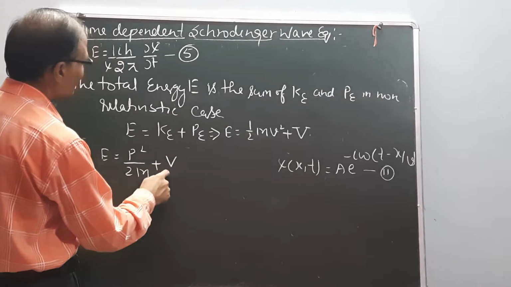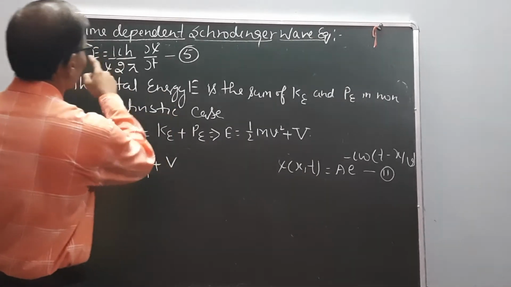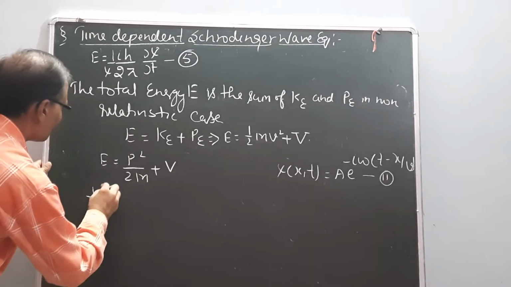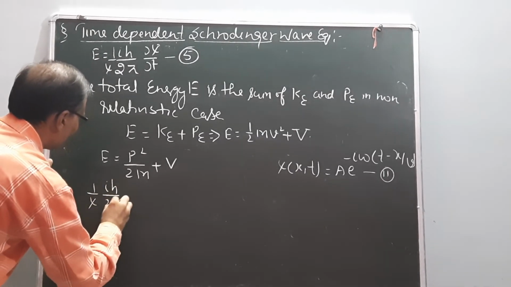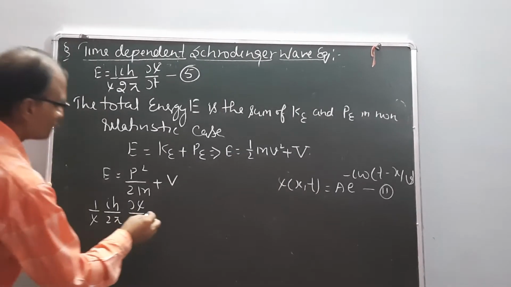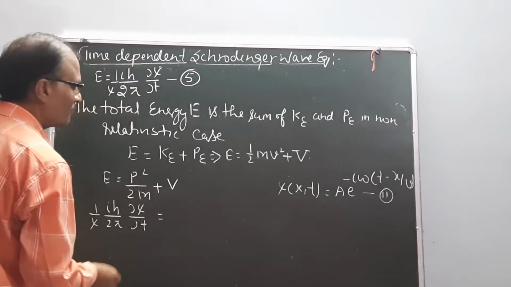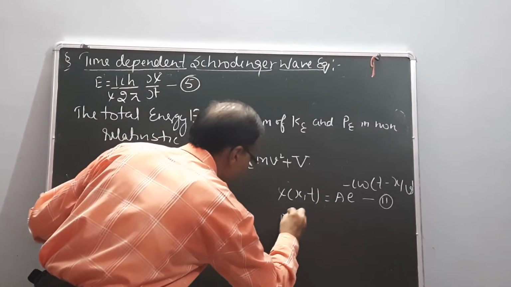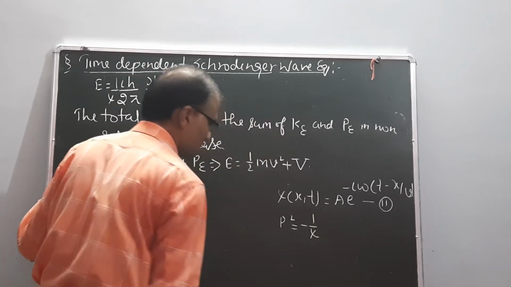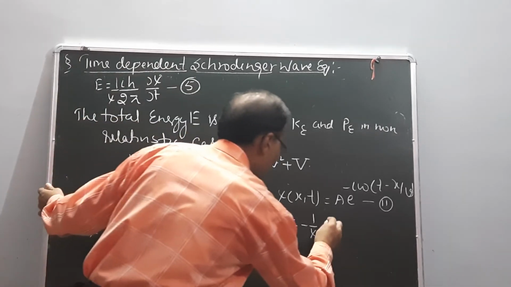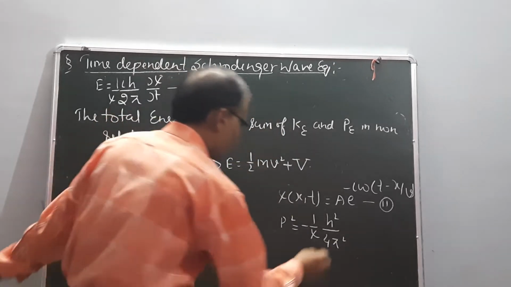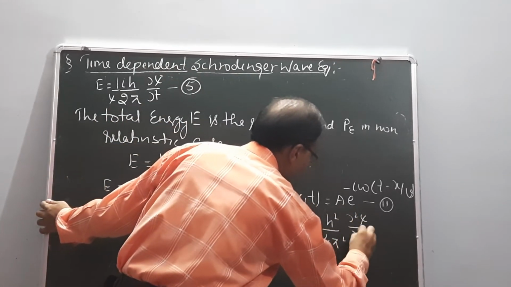We also calculate the value of E and the previous p square. So the value is 1 upon psi, i h upon 2 pi, del psi upon del t, equal to the value of p square. Write down the value of p square: p square equals minus 1 upon psi, h square upon 4 pi square, del square psi upon del x square.